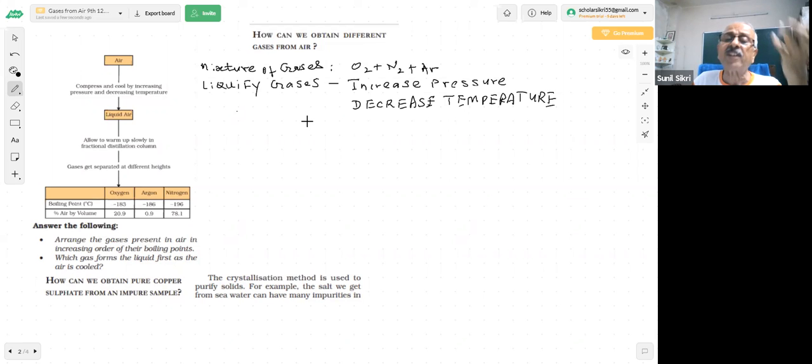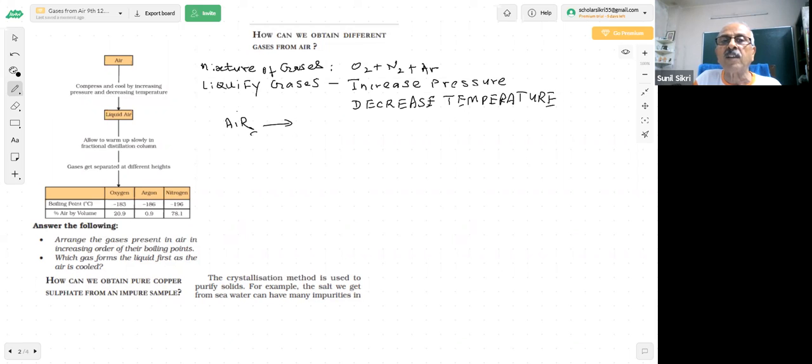I am decreasing the temperature. There is a temperature at which the gas becomes liquid. That is known as critical temperature. Below that temperature, gas will not become a liquid. So when I go from higher to lower temperature, naturally, the gas which has a higher critical temperature will form liquid first. So here you will form liquids. What will you form from air?